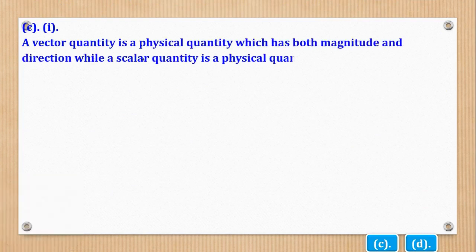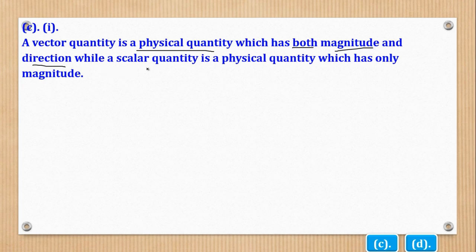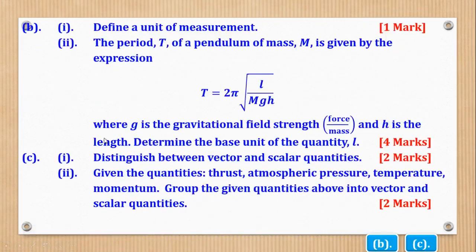So a vector quantity is a physical quantity which has both magnitude and direction, while a scalar quantity is a physical quantity which has only magnitude. So vector has both magnitude and direction, while scalar has only magnitude. That was Roman 1.